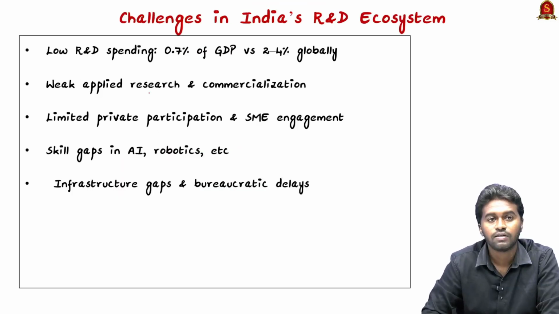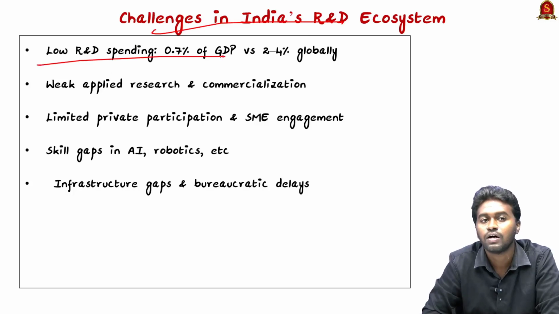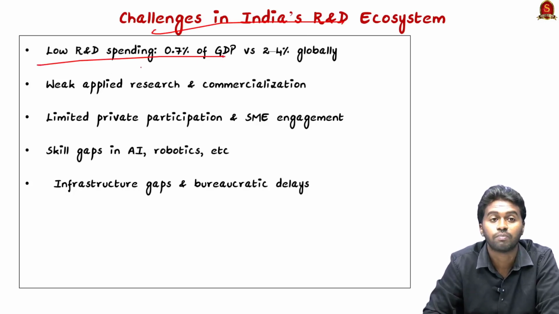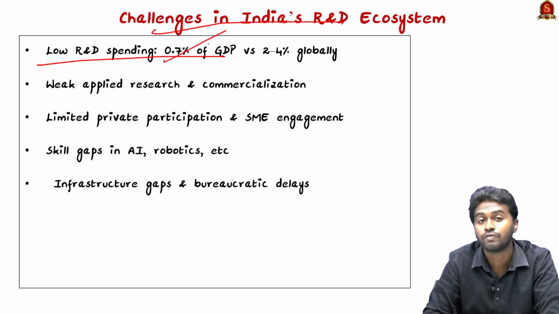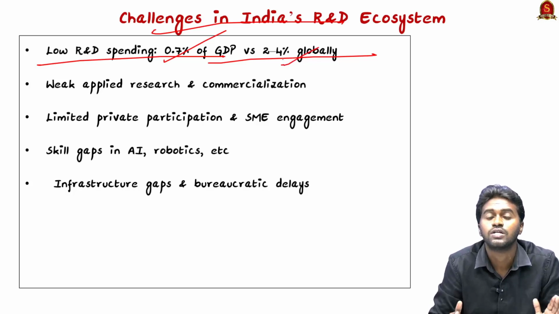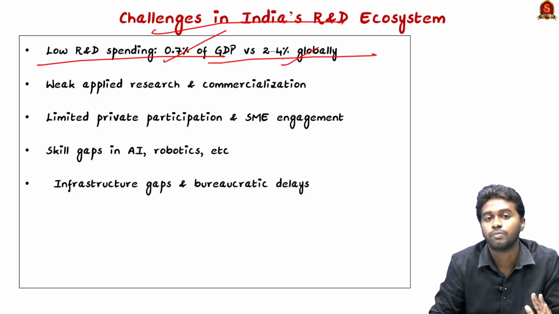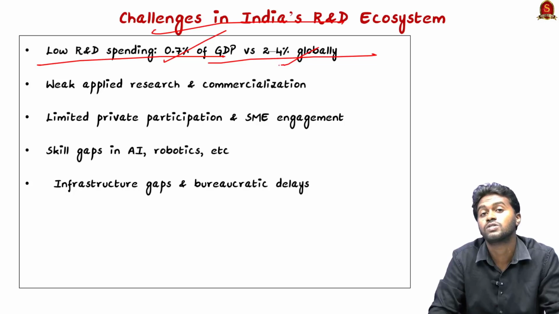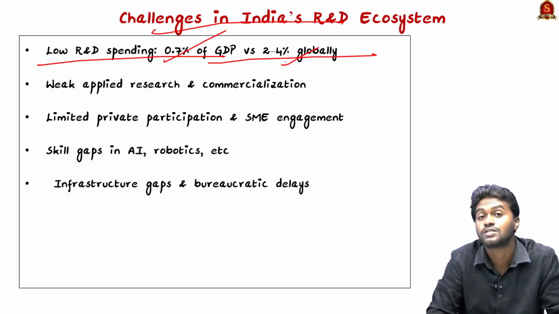And coming to the challenges in India's research and development ecosystem, first is low R&D spending, that is research and development spending. Currently India spends only 0.7% of the GDP, and it is very less compared with the global average. At the global level, advanced nations spend around 2 to 4% of their total GDP. For example, South Korea spends around 4% of its total GDP on research and development alone.